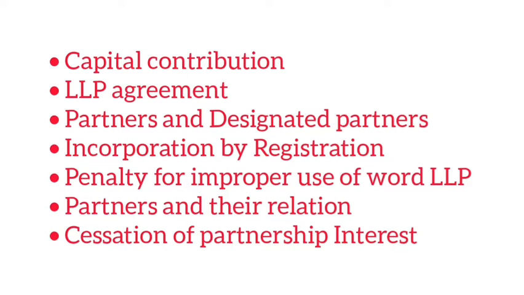Then LLP agreement. LLP agreement means the agreement should be in writing between the partners, and it always mentions the rights as well as duties of the partners. It will be clearly mentioned in this particular agreement. Then partners and designated partners. A partner is a person who has become a partner of the LLP based on the LLP agreement. There they will mention the name of that particular partner. And every limited liability partnership shall have at least two partners and at least two individuals as designated partners. Among them, one should be a resident of India.